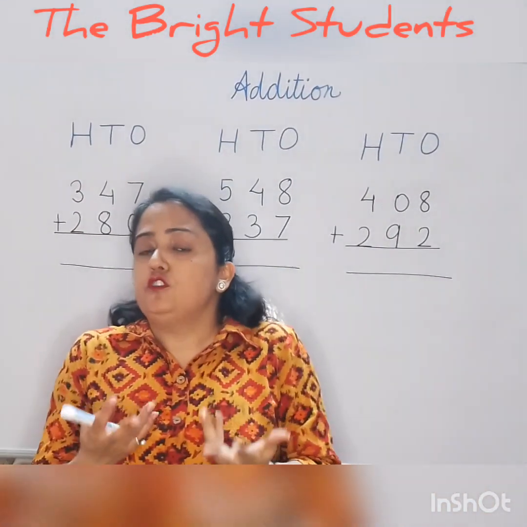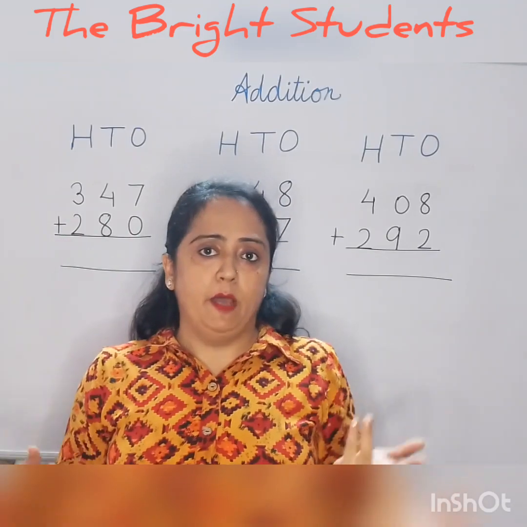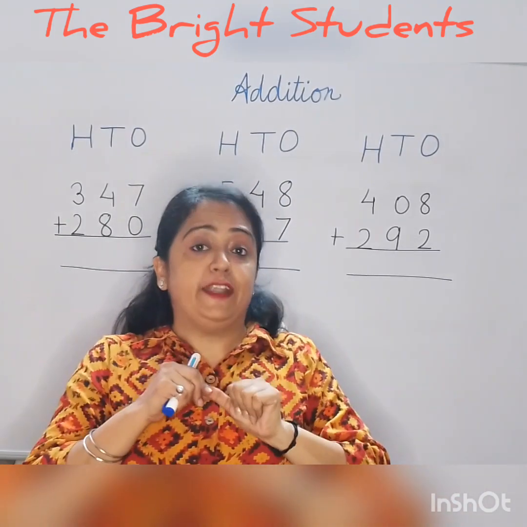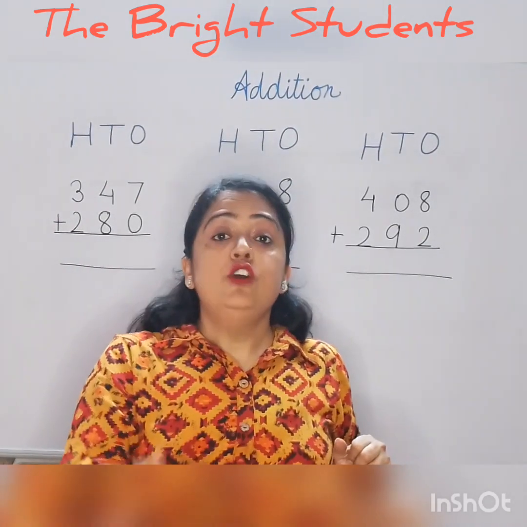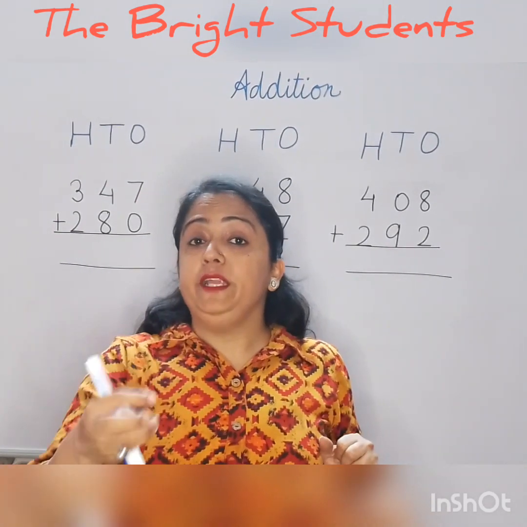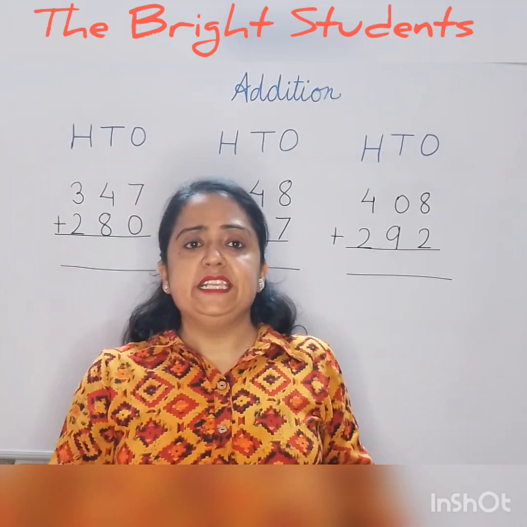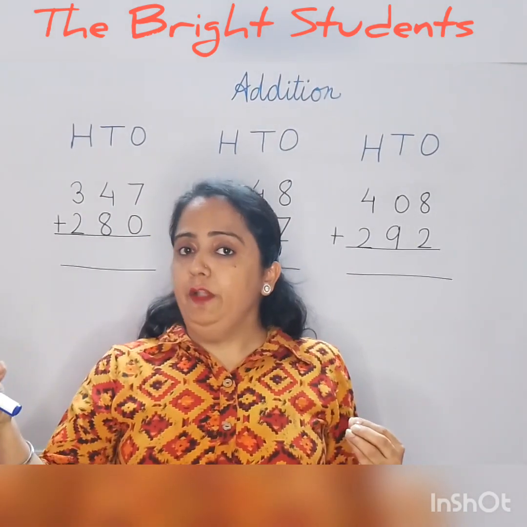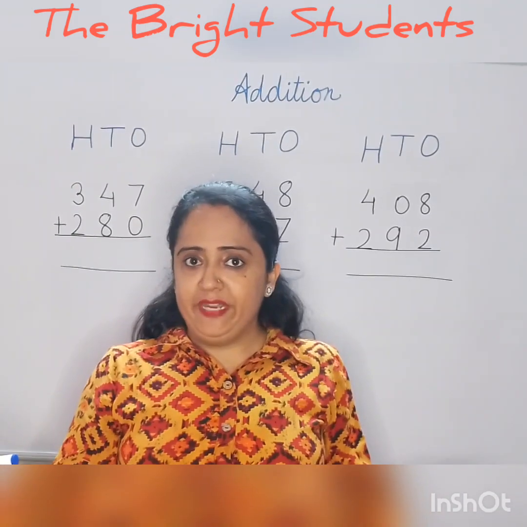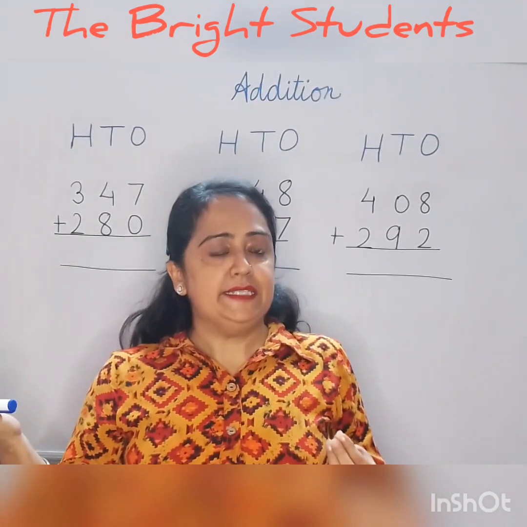And I have also told you two facts about addition. Our first fact was when we add 0 with any number, the answer will be the number itself. It means if there is 12 plus 0, our answer will be 12.